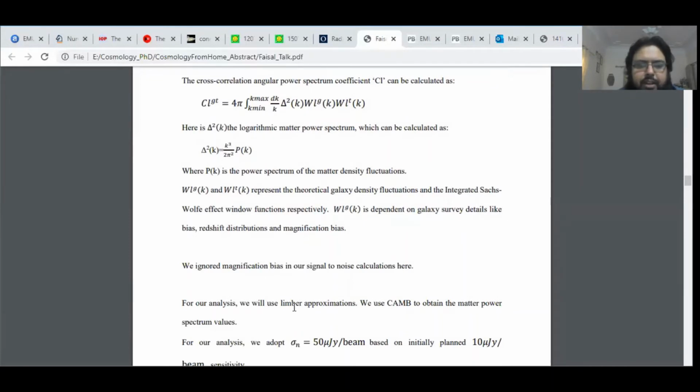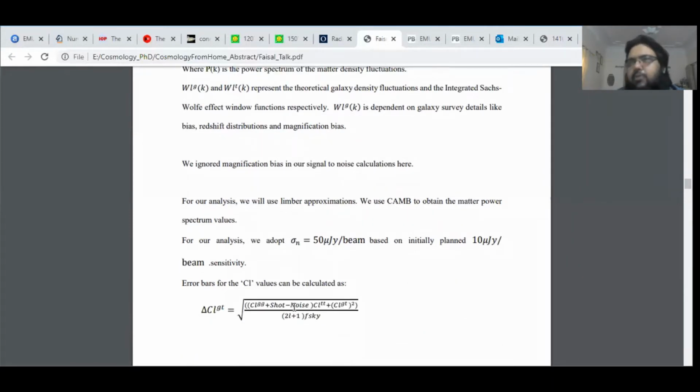is dependent on the integral source count slopes. We ignored magnification bias for signal to noise considerations here, but for overall cosmological parameter analysis, that can play an important role depending on the survey distribution, and if the slope deviates significantly from one. But for surveys like NVSS, where the slope didn't deviate much from one, this doesn't play that much role. Still, for highly sensitive surveys, if we have very good redshift distribution information, we can estimate its effect on the cosmological parameters.